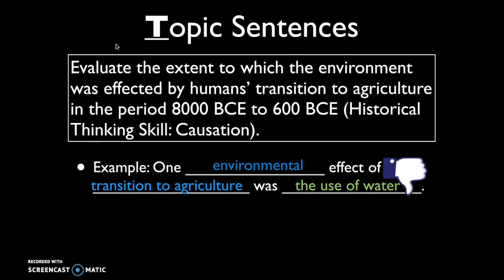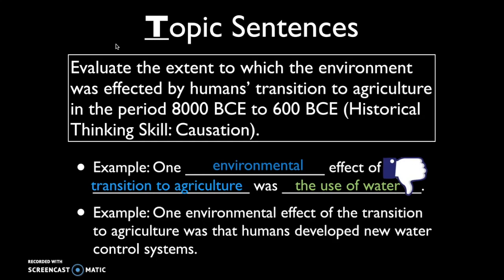Yes, as long as what you wrote in your thesis is solid and clear, then that's okay. So for example, a topic sentence like this: "One environmental effect of the transition to agriculture was that humans developed new water control systems." A lot more clear, a lot more specific. So that's what we're shooting for with our topic sentences.